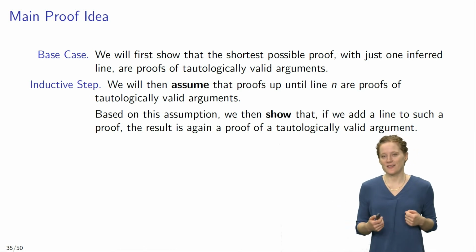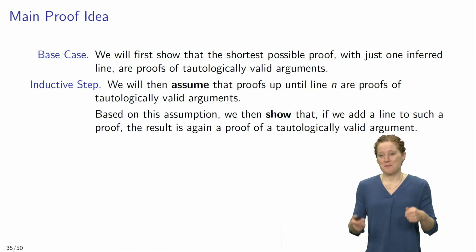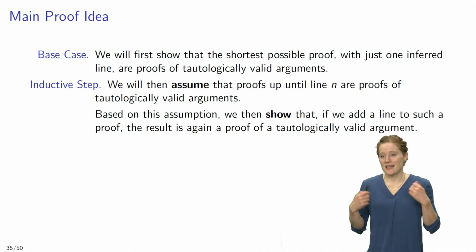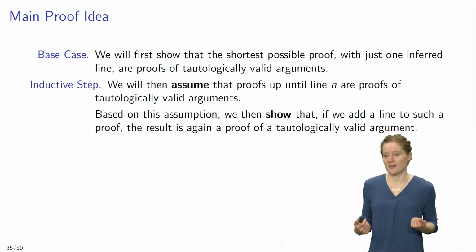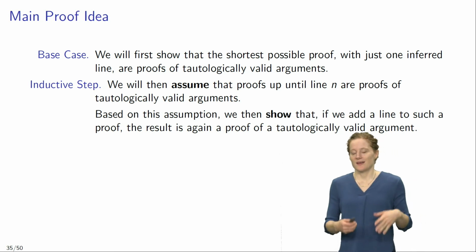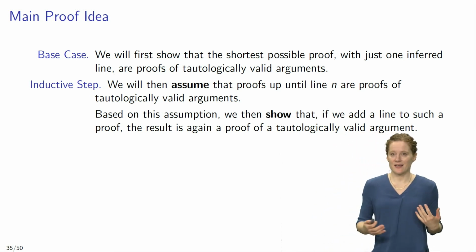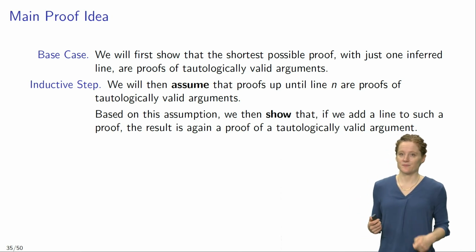That's our inductive hypothesis. And based on this inductive hypothesis, we then show that if we add a line to such a proof, the result is again a proof of a tautologically valid argument. And together the base case and the inductive step entail that every possible TFL proof is the proof of a tautologically valid argument.